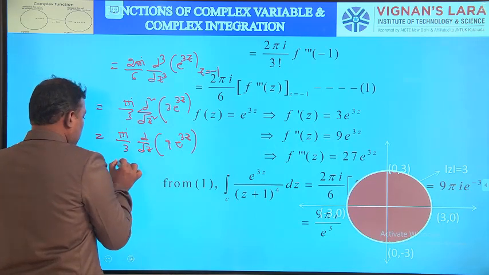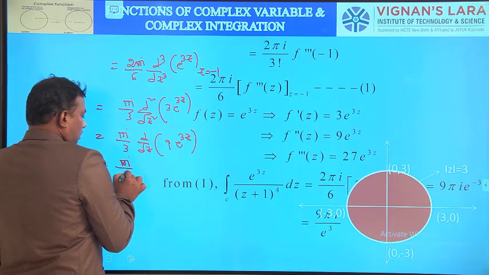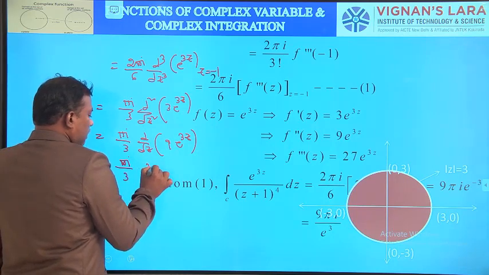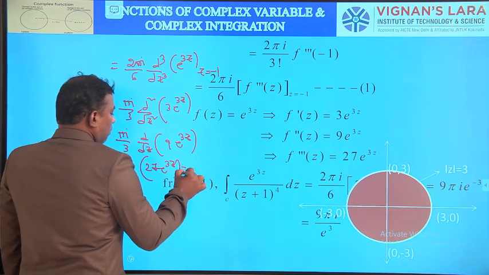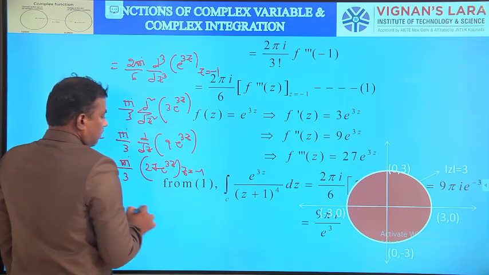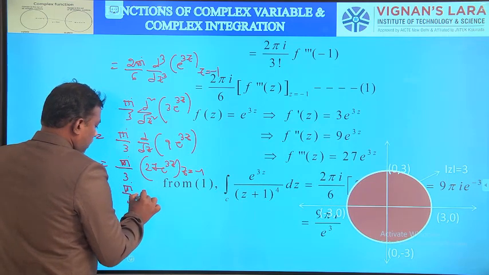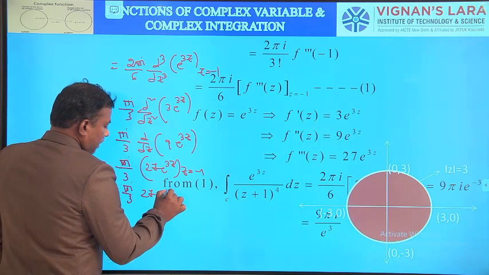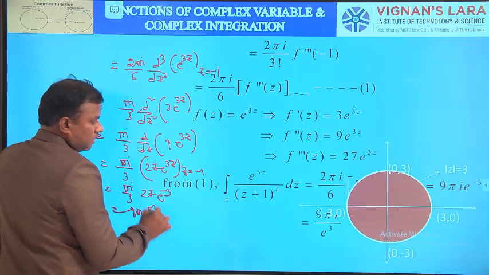Third time derivative: pi i by 3 into 27 into e power 3z at z equal to minus 1. So that equals pi i by 3 into 27 into e power minus 3. So its final value is 9 pi i into e power minus 3.